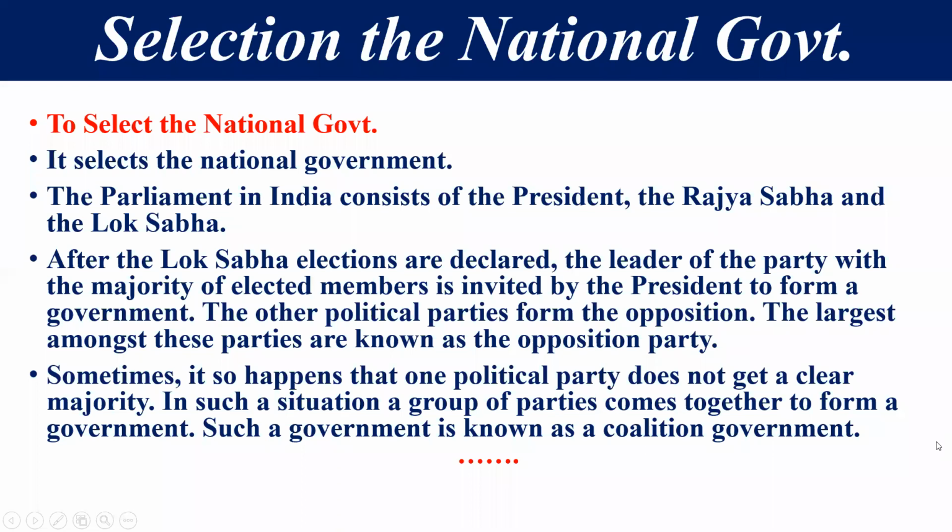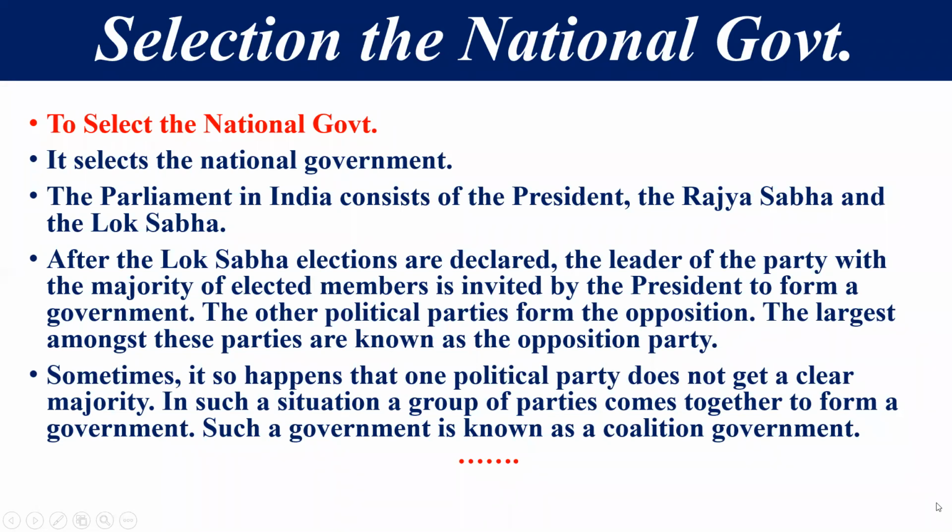In the state legislative assembly in Haryana, we have 90 MLAs, which means 90 seats. If any political party wants to get a majority, it must have more than 50% of the seats, which means 46 seats. Then the political party gets the majority. The same thing happens in the Lok Sabha election also. So a majority must be there.